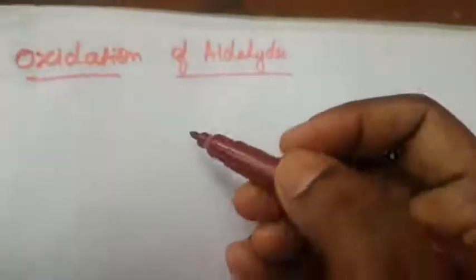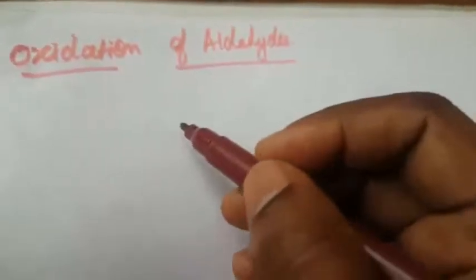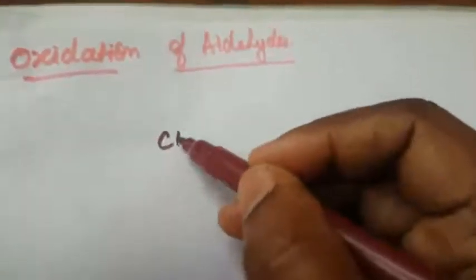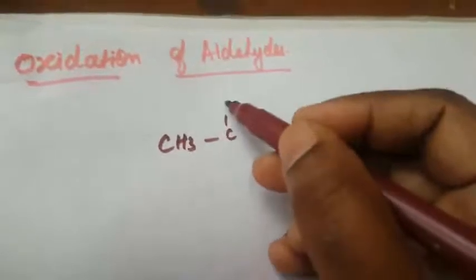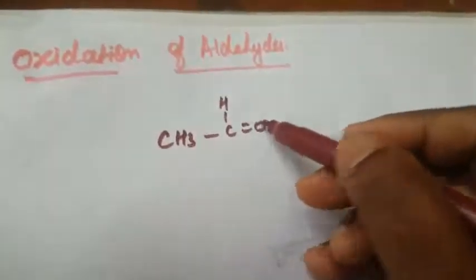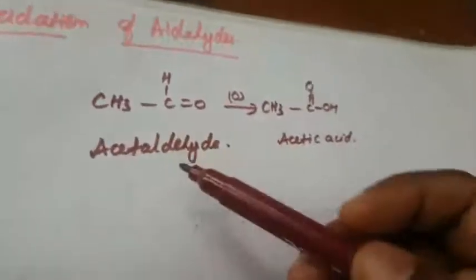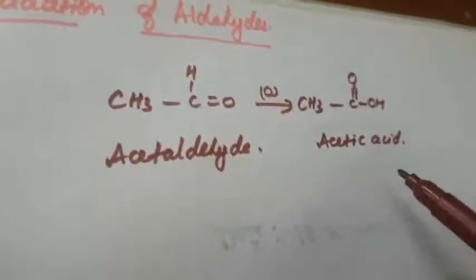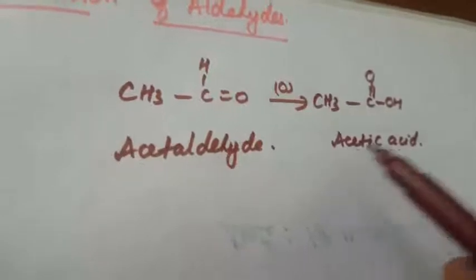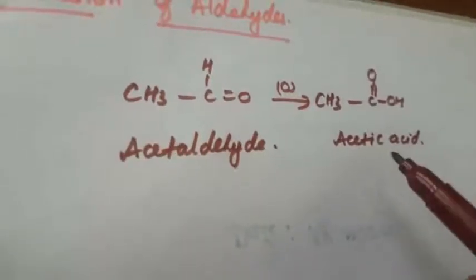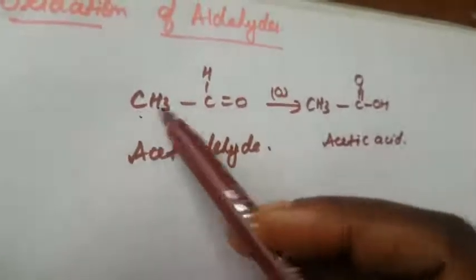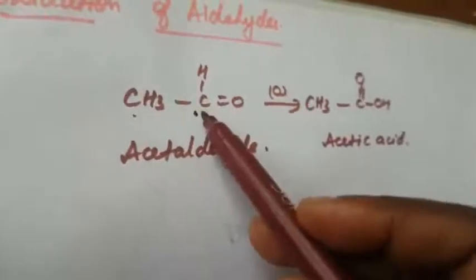So what is the oxidation of aldehyde? We already studied that the oxidation of aldehyde gives acid, in general. CH3CHO is acetaldehyde. Acetaldehyde is oxidized to carboxylic acid. Aldehyde is easily oxidized to a carboxylic acid containing the same number of carbon atoms. Here how many carbon atoms are there? Two carbon atoms.